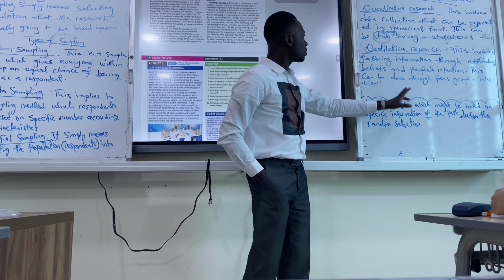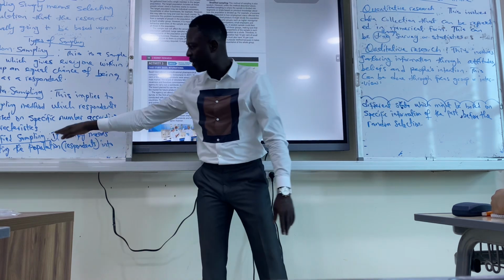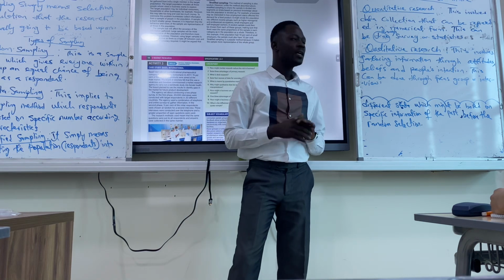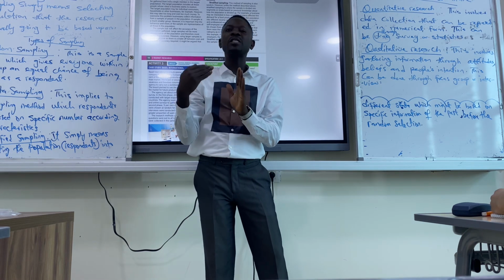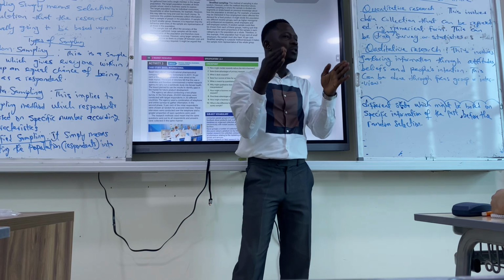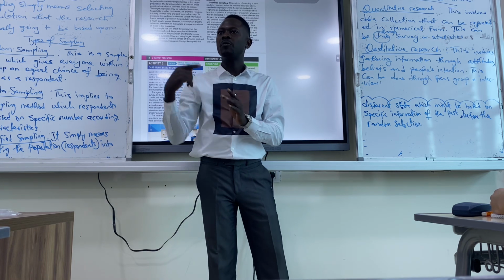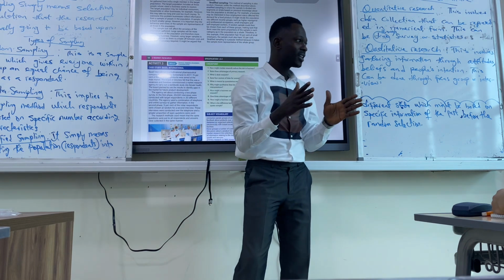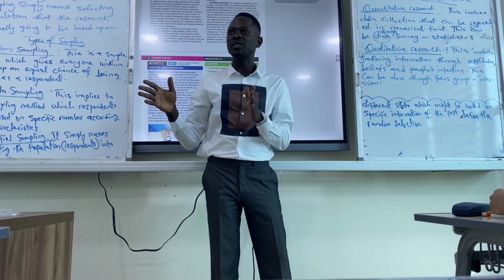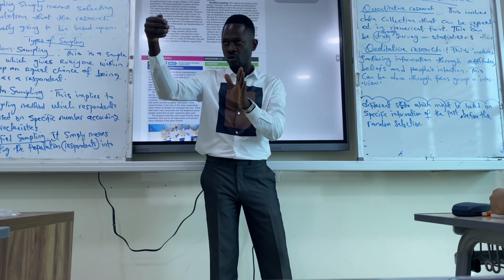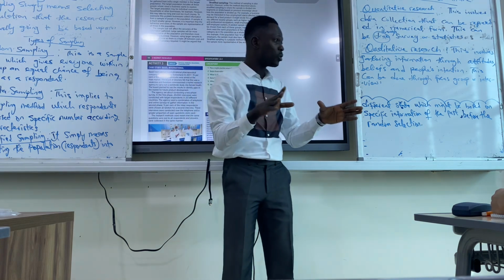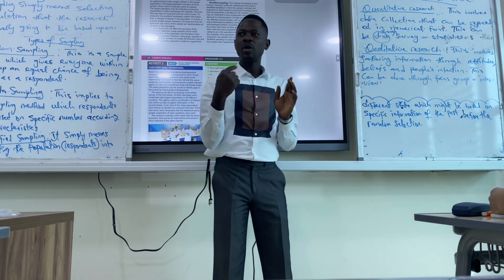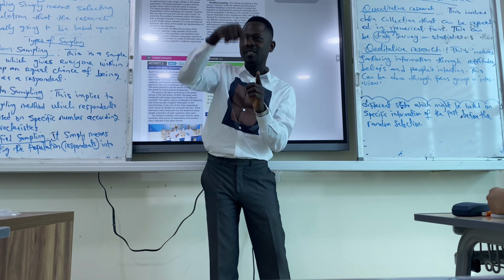And the last one is stratified. When we talk about stratified, it's still going to be random, but the first thing we do is group them into specific characteristics before we randomly choose them. It's not quota. Quota means we use specification. We specify the group or the characteristics. That is quota. But for stratified, we're going to use both quota and random.